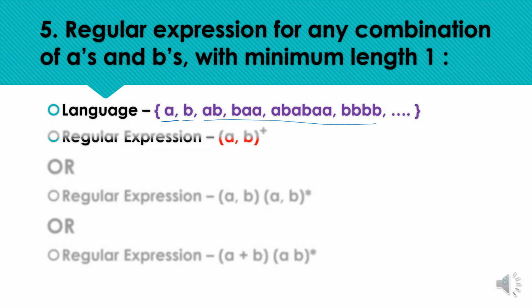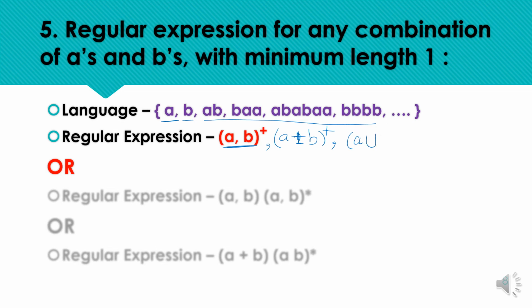So the corresponding regular expression is, as we need minimum one symbol, we can represent it as (a, b) plus, or we can have (a + b) plus. Here the plus is not the superscript symbol, so it is representing OR. Okay, or we can also write it like this. Don't get confused between plus, comma and union.